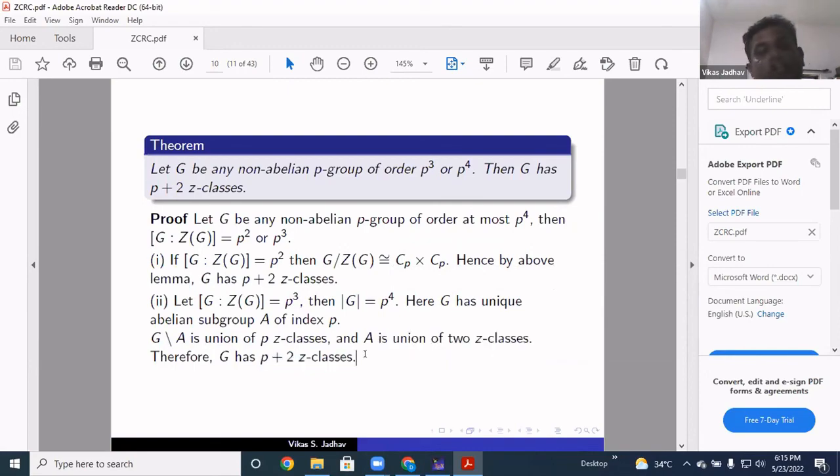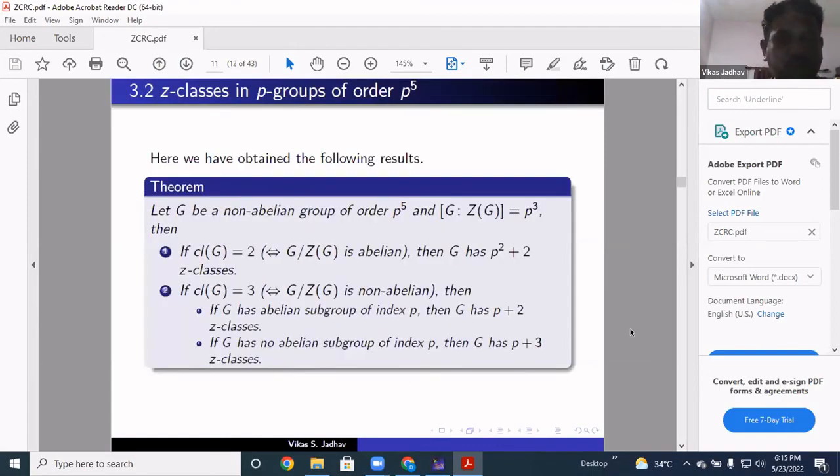So we see that if you take any group of order P cube or P raised to 4, G has P plus 2 Z classes. So this proof was simple. I have not given the details of why G minus A is a union of P Z classes, so you can see this in the paper which we have published.